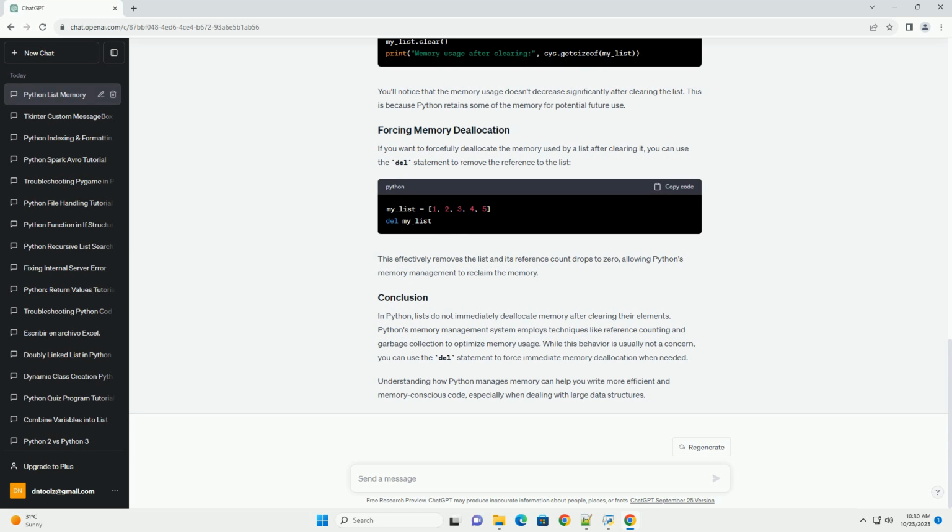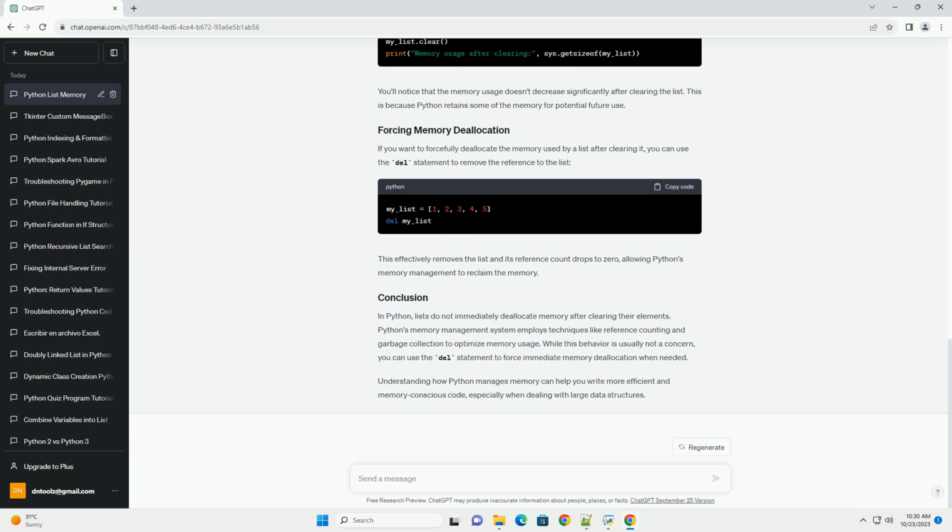To clear the elements of a list in Python, you can use the clear method or simply reassign an empty list to the variable. Here's how it's done. This empties the list, but it doesn't guarantee that the memory previously allocated to the list is immediately released. Python's memory management system decides when and how to deallocate the memory.